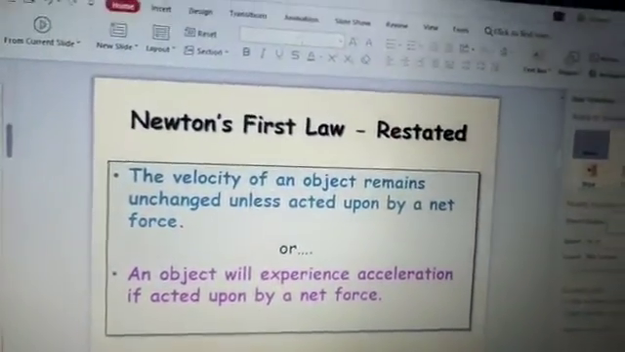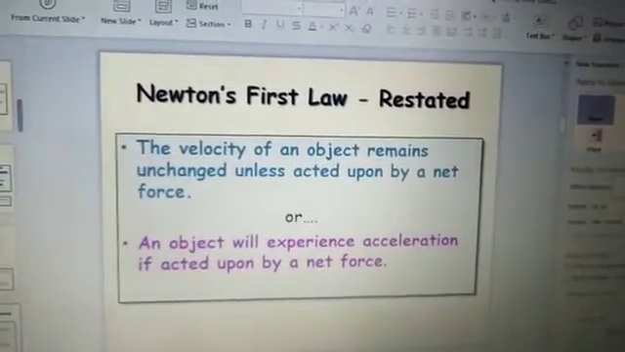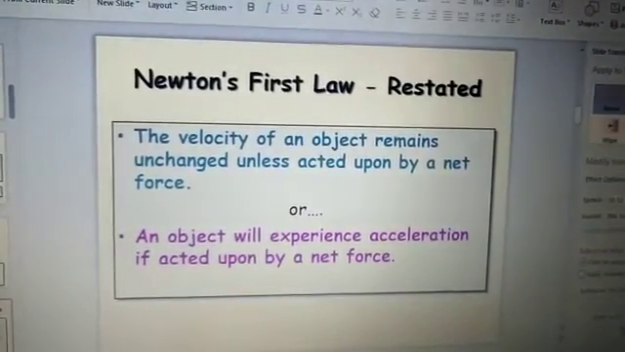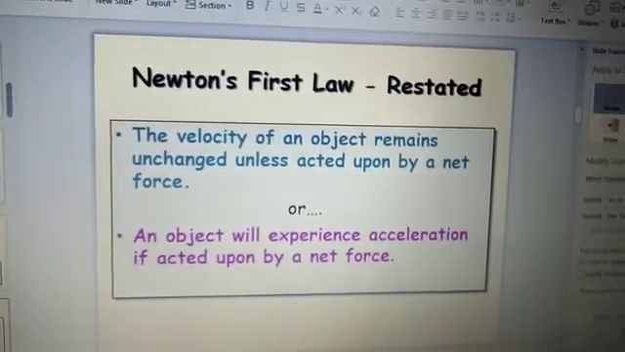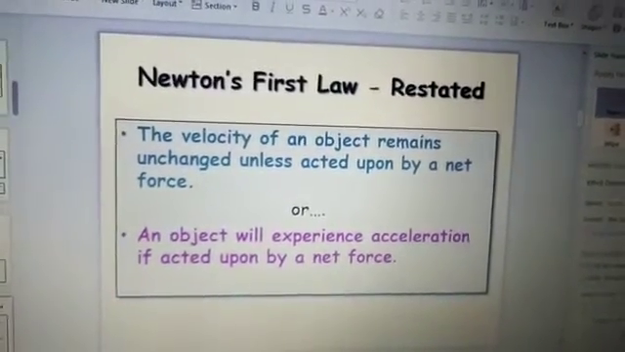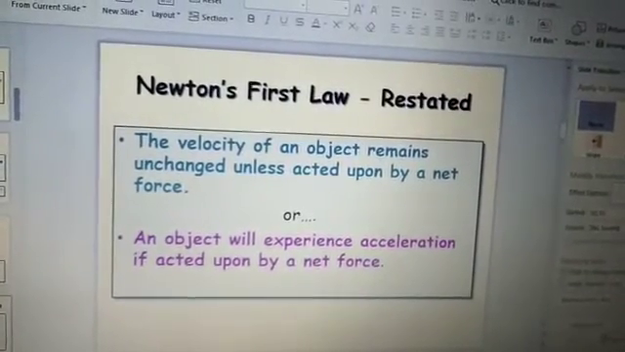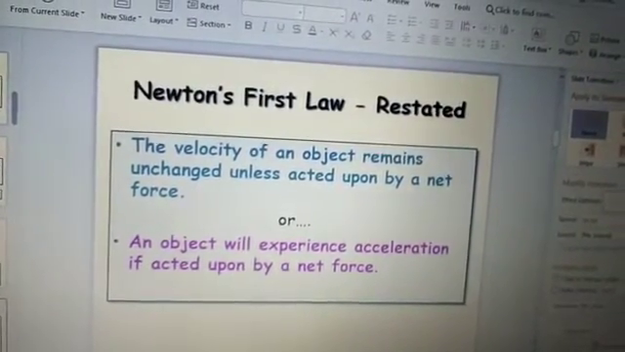You can restate Newton's first law of motion like this: the velocity of an object remains unchanged unless acted upon by a net force. It's obviously right. If it is moving with some velocity, unless some external force is acting on it, it tends to stay at its own velocity.